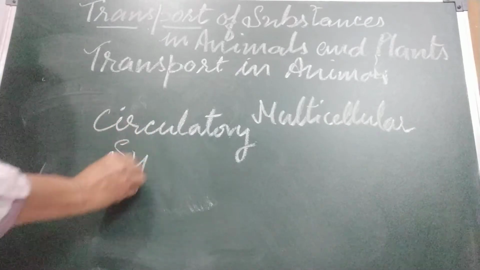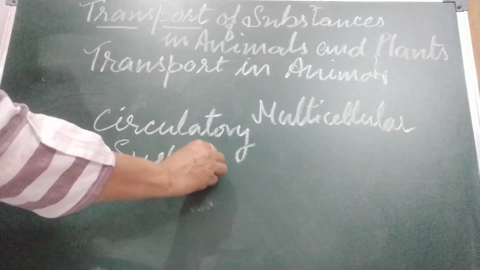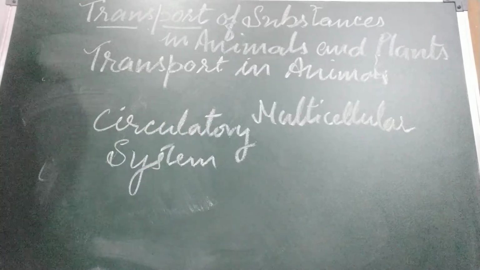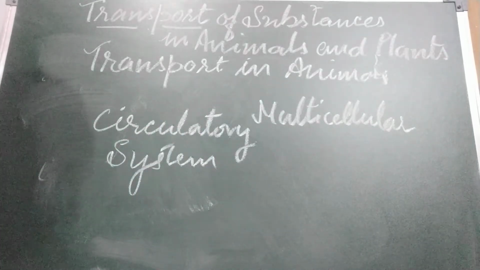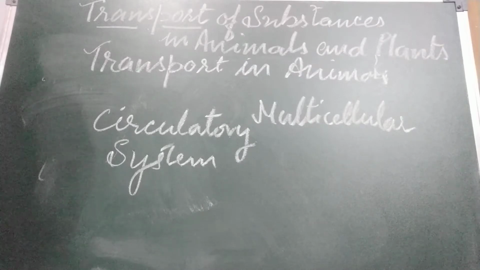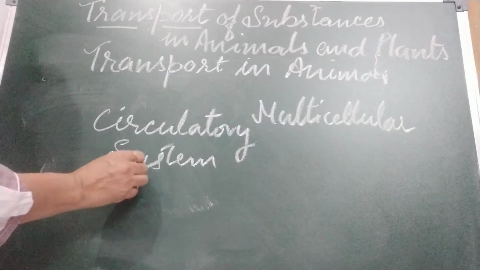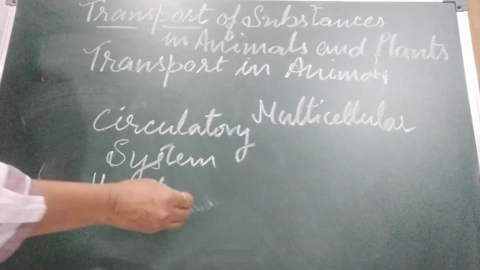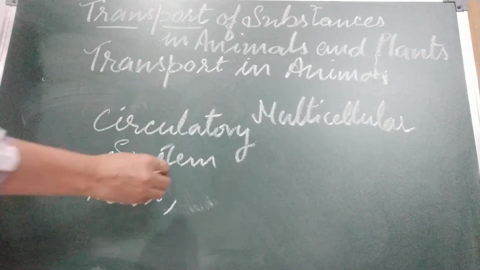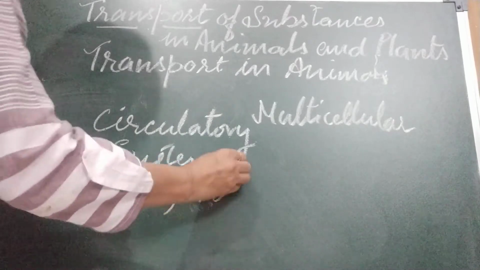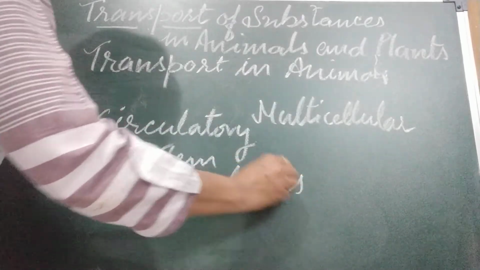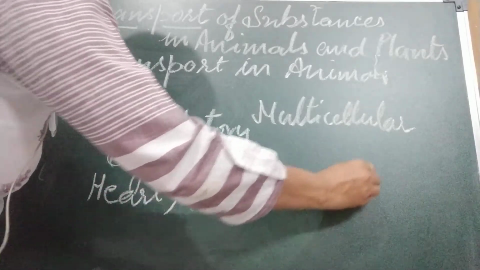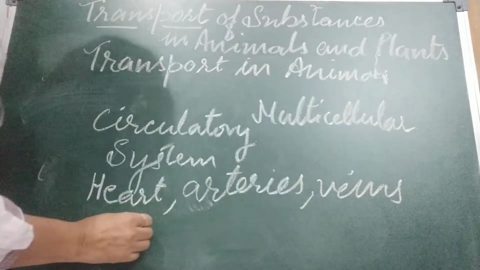Circulatory system. So it is clear the transportation is done by a specialized system known as the circulatory system. This system consists of the heart, which you are all aware of, arteries, veins, and capillaries.